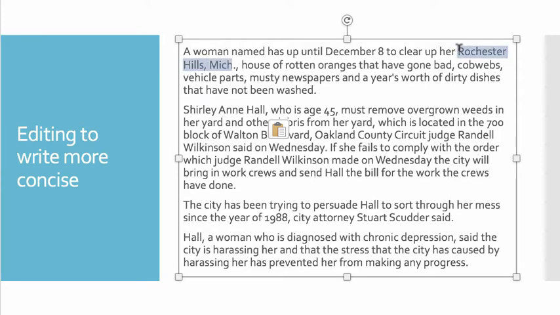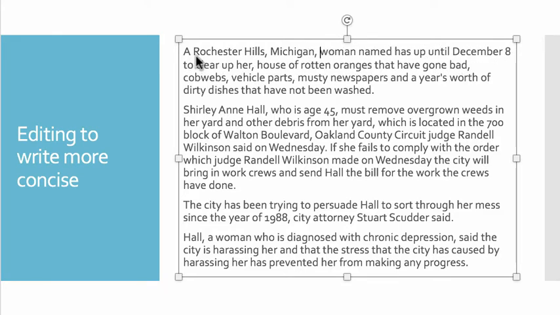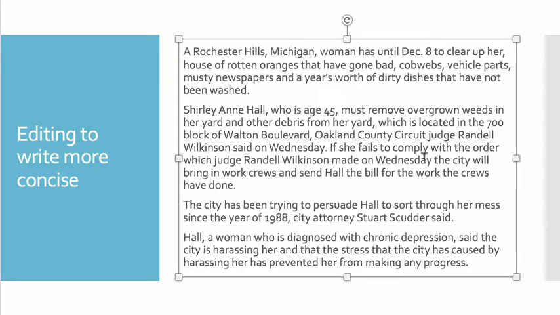Another thing that we could do is to take the location and add it like an adjective. A Rochester Hills woman, a Rochester Hills, Michigan woman. We know from the AP Style Guidebook that we do not abbreviate the state of Michigan in the story text. So a Rochester Hills, Michigan woman has, without "named," has up until December 8th. That reads a little bit wordy, so let's get rid of "up." December 8th, we want to put in AP Style. So a woman has until December 8th to clear up her house of rotten oranges that have gone bad.